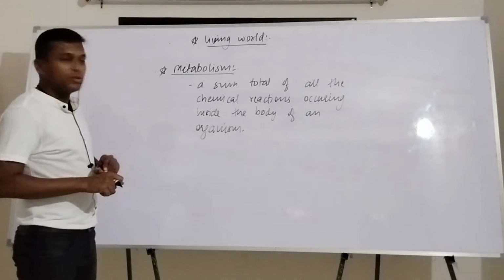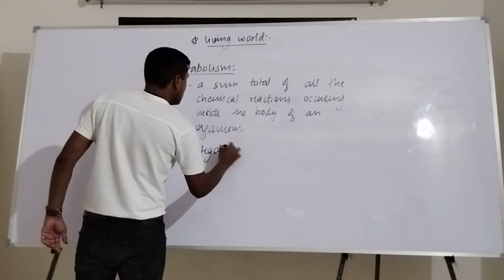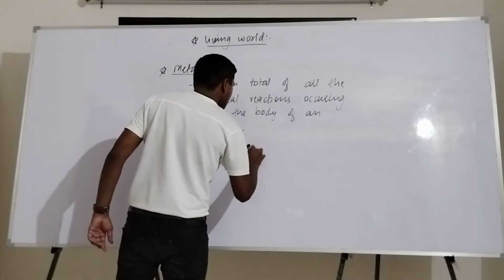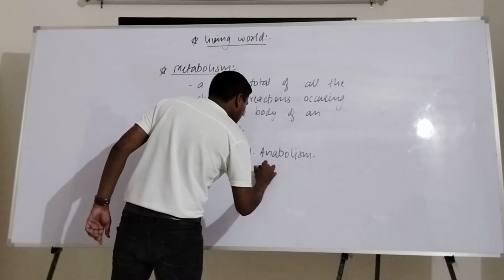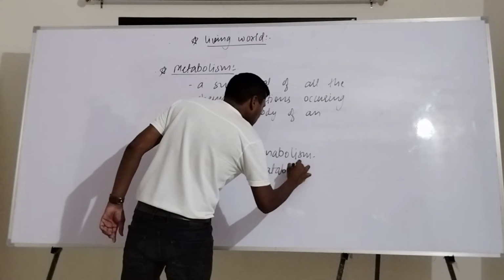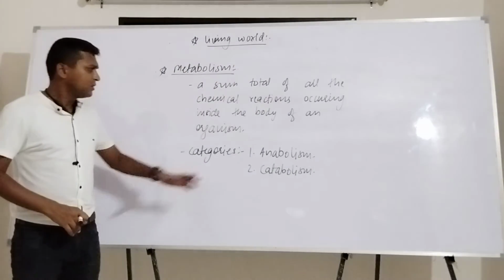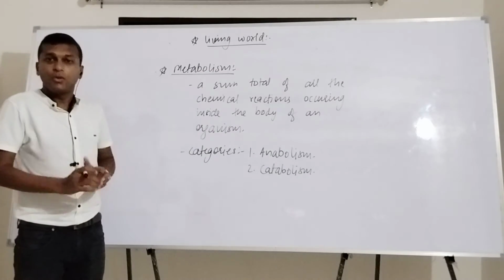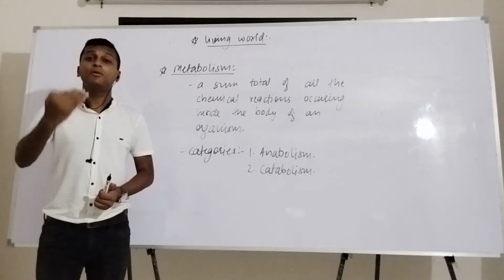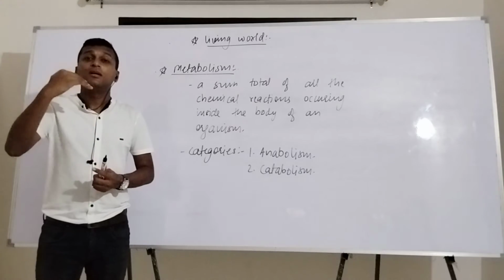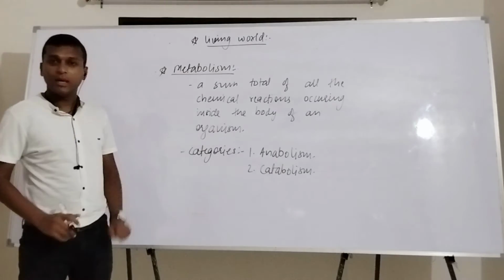But these chemical reactions fall under two categories. These categories are, one is called anabolism and second is called catabolism. Now, what are the basic meanings of them? Very simple. Those chemical reactions which are used for building up molecules are called anabolism, and those reactions which are used for the degradation of any biomolecule, like breaking up reactions, are called catabolism.